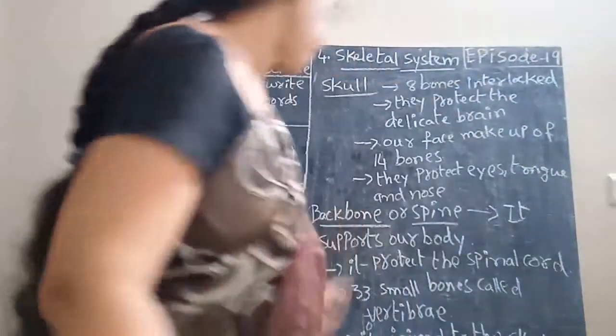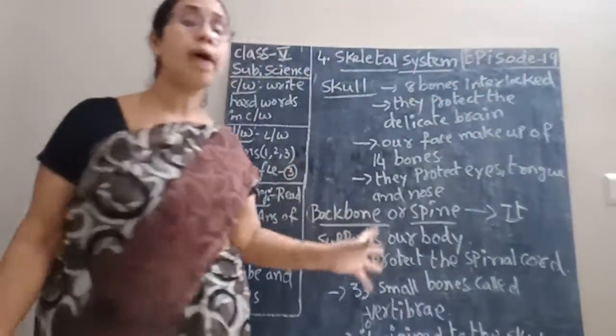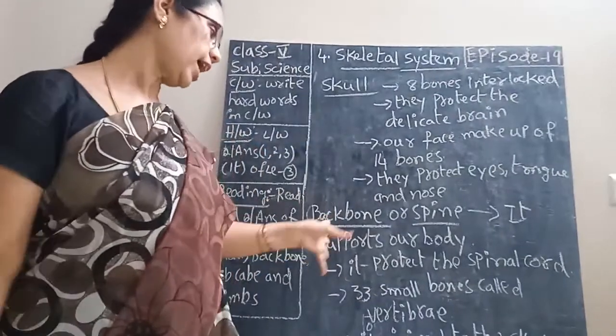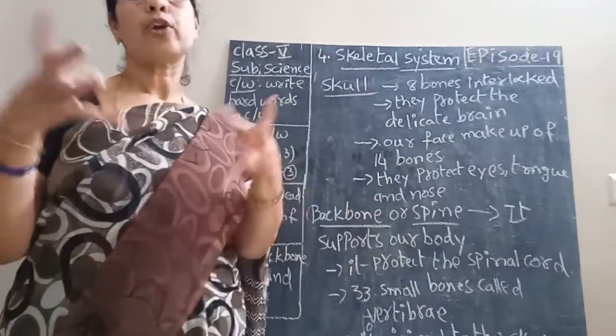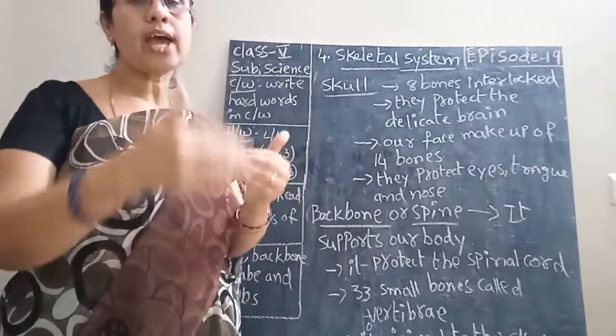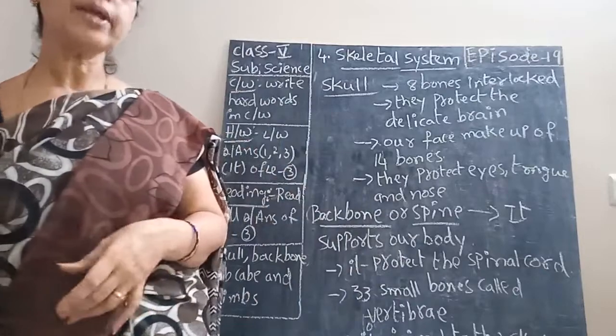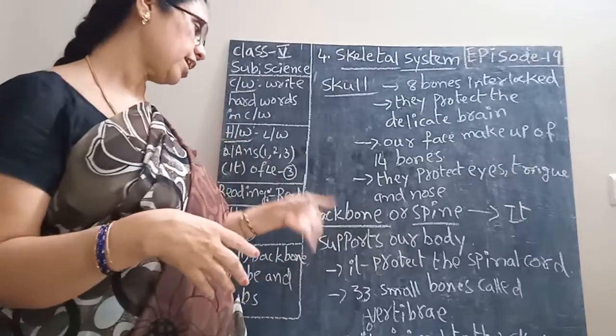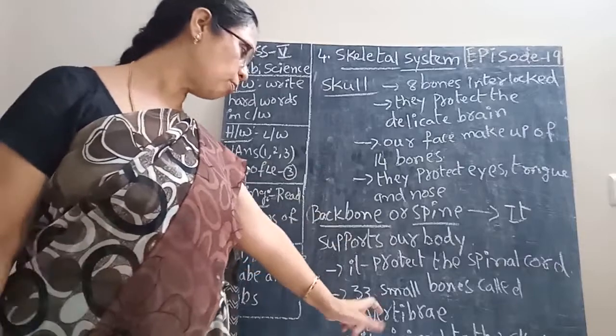This backbone has a small delicate organ. This backbone supports and protects the delicate internal organ, the spinal cord. In this backbone, we have an internal organ. What is that one? Spinal cord. Okay, this spinal cord has 33 small bones.